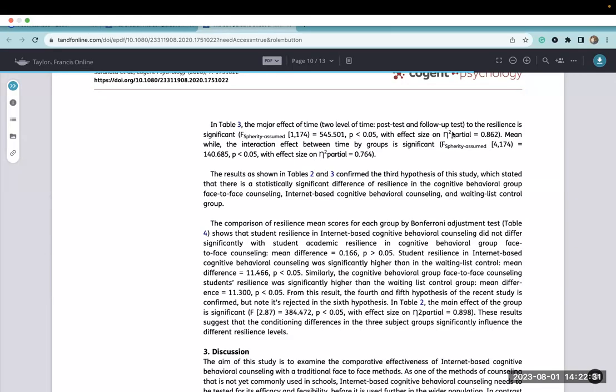I would have probably run this as a repeated measures factorial ANCOVA, so that I could have controlled for the pre-test, even though there didn't appear to be too much difference between the pre-testing groups. But that would have been a more accurate way of running it and to control for pre-existing differences in resilience. But at the very least, I would have included pre-test to post-test to see if there were significant differences, and then the same for post-test to follow-up. So I was a little confused why they only did post-test to follow-up.